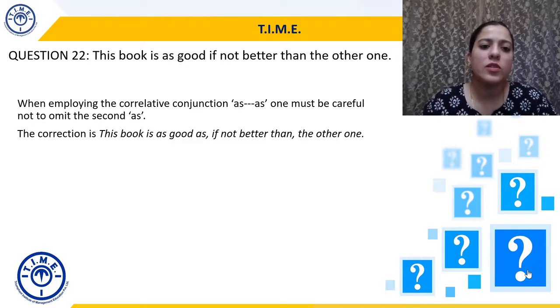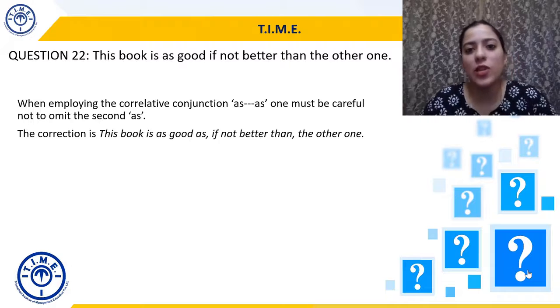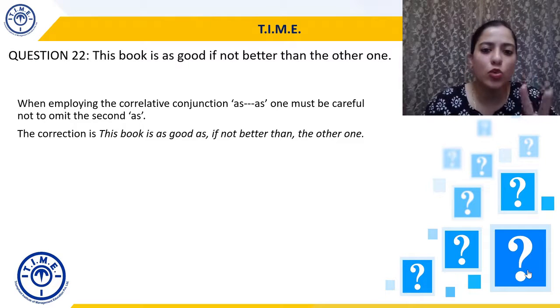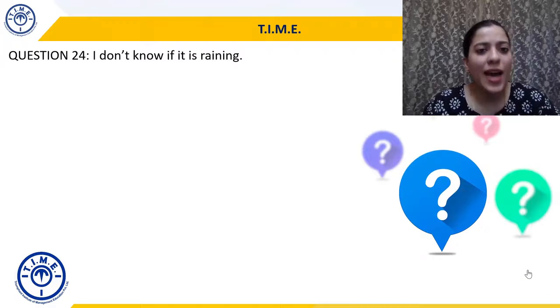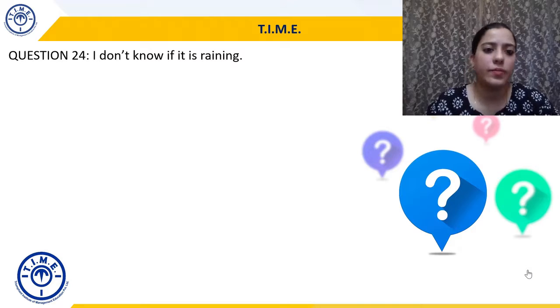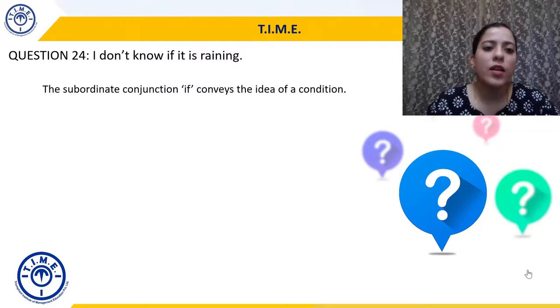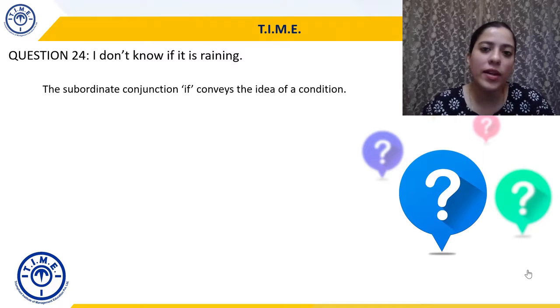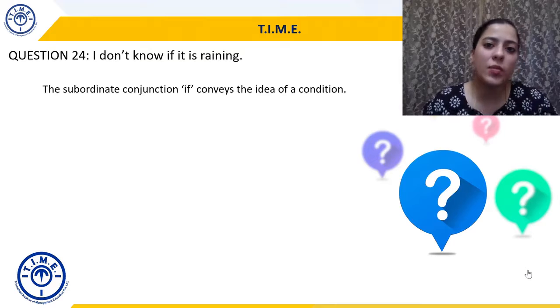So very simple. जब भी हम correlative conjunction as dash as use करते हैं, तो there has to be two as employed in the sentence. Okay, moving to question 24. I don't know if it is raining. Now the subordinate conjunction if conveys the idea of a condition, right? We studied that subordinate conjunction जब condition के meaning लेता है, तो we use the word if.